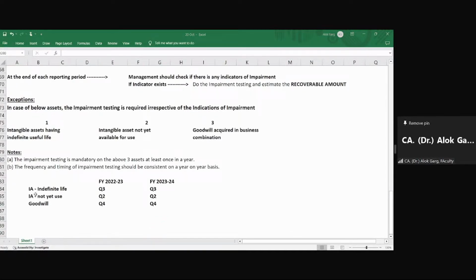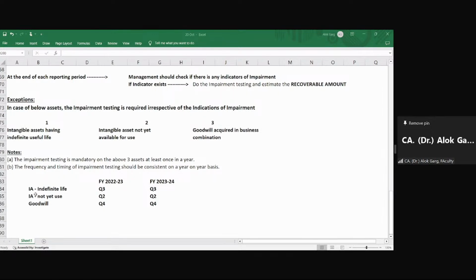Now, third concept. In the notes, I have told you two concepts. Concept number one, impairment testing is mandatory on these three assets at least once in a year. Concept number two, the frequency and timing of impairment testing should be consistent on a year-on-year basis. Concept number three, what is concept number three?